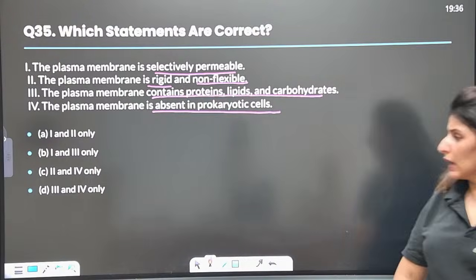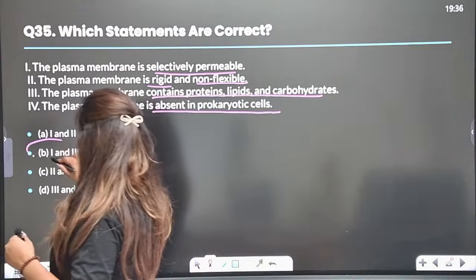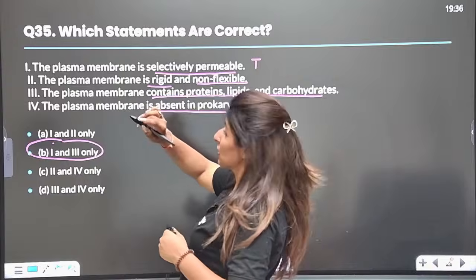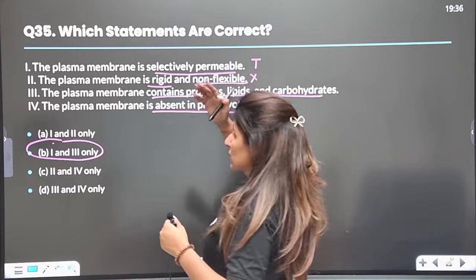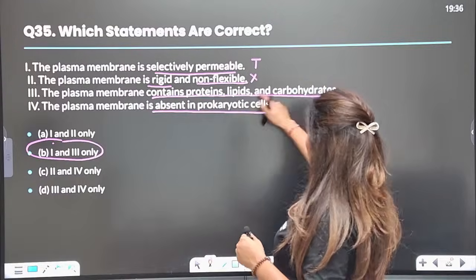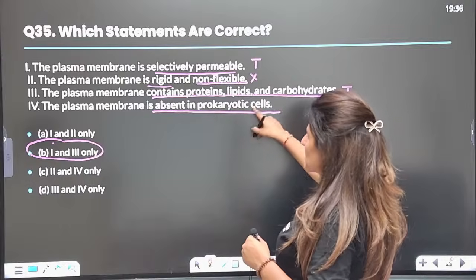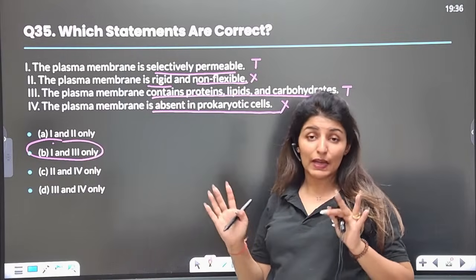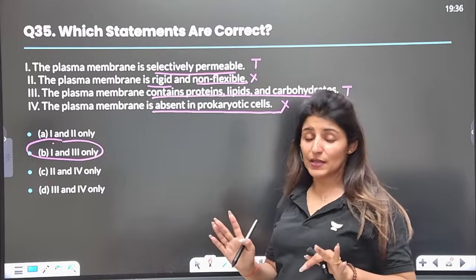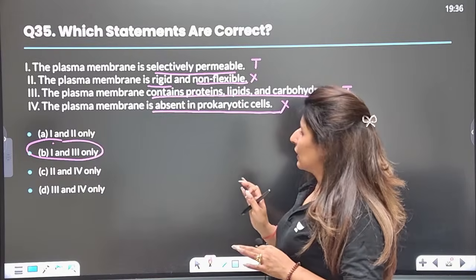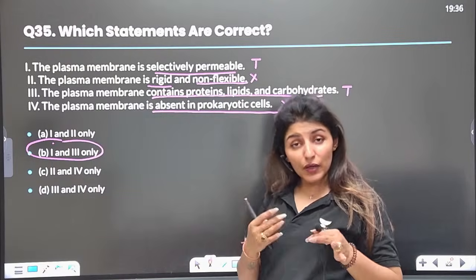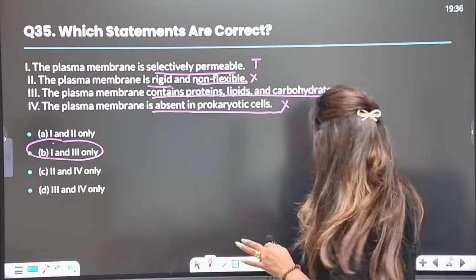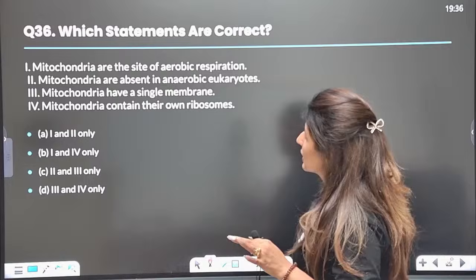One and three. Answer is B. Yes, it is selectively permeable. It is not rigid, it is rather flexible, right? The quasi-fluid nature. Then it is composed of these three components. Absent? No. Plasma membrane is present in both. In fact, all the living cells will have plasma membrane without exception. And the structure of plasma membrane is quite similar in both eukaryotes and prokaryotes. Clear? Now, moving on to the next.